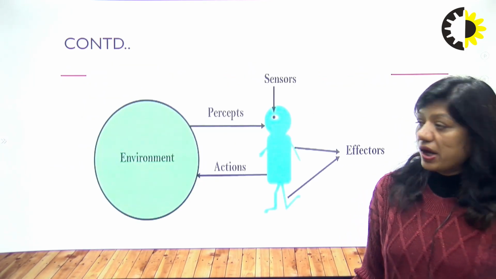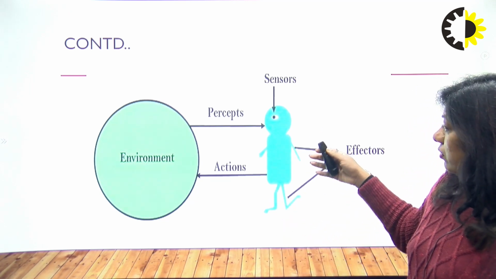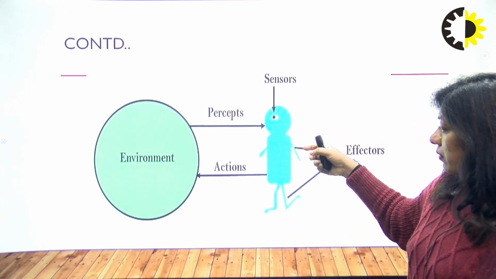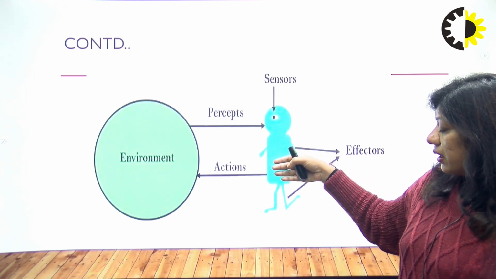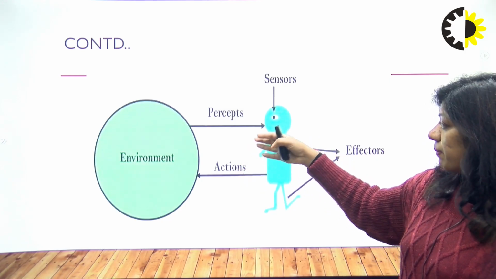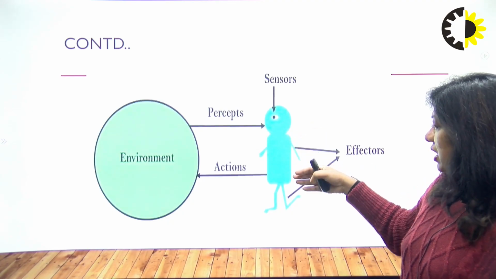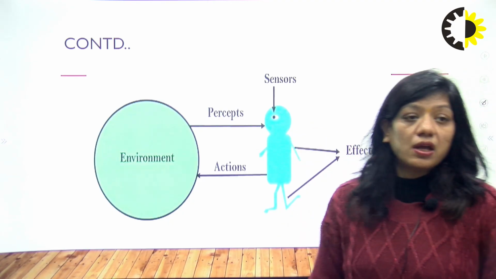So this is the flow diagram. We have the environment and sensors. The agent perceives percepts from the environment, and then the percept goes again to the sensor, and these two connected together become the effectors.